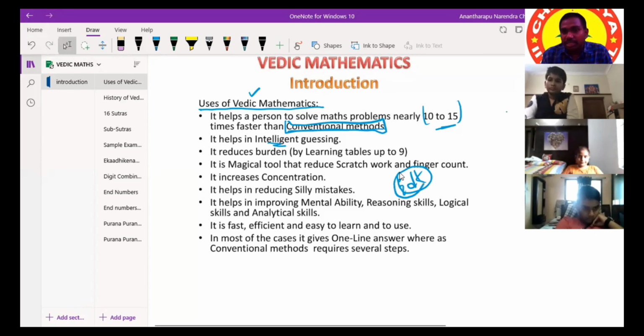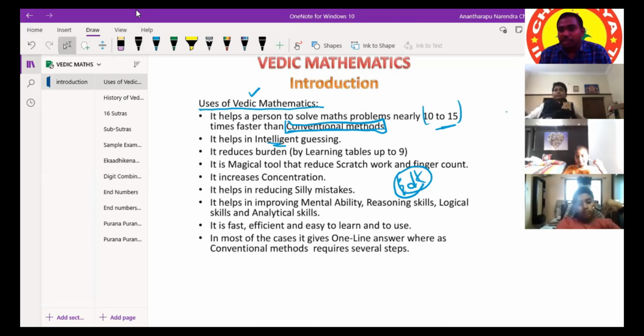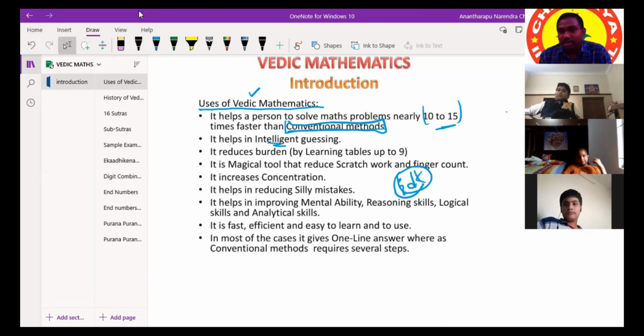IDK means I don't know. Actually, you can ask your doubts publicly only, because if you ask, other people also will learn the thing. Anytime, anywhere, you can ask your doubts. Then only I can understand how much you are understanding my class.